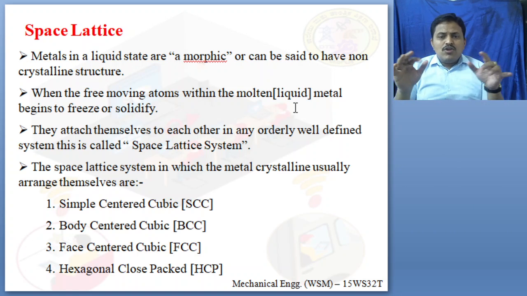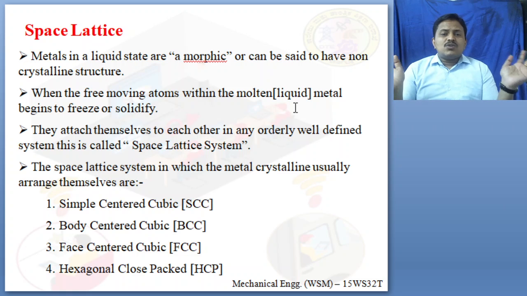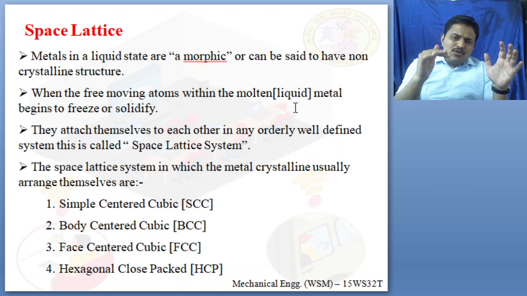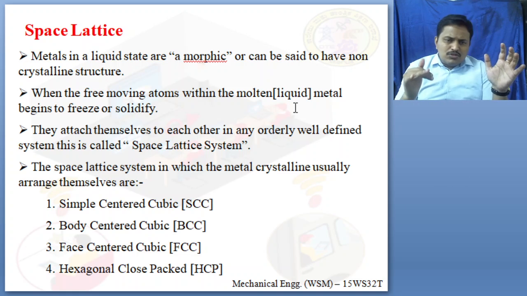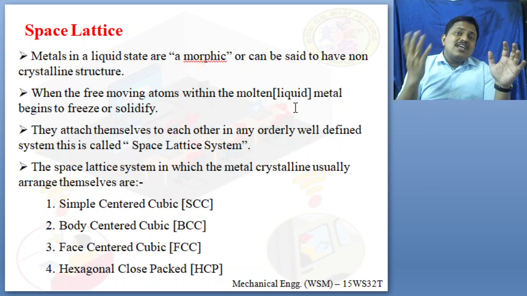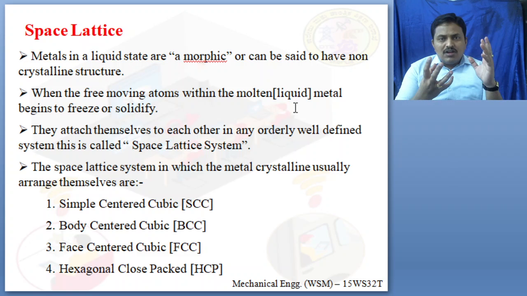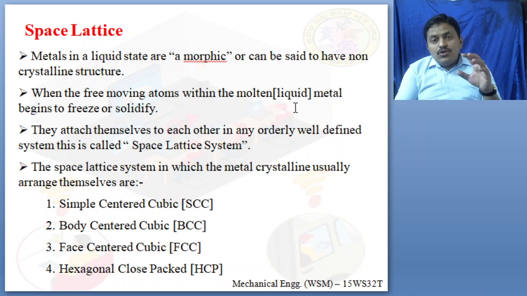So when the free-moving electrons within a molten metal begin to freeze or solidify, what happens? You have heated the metal, and now we are cooling it. During the cooling process, what happens? There is a loss of heat. Heat will be removed. When you want to convert from liquid to solid, you are going to cool it.